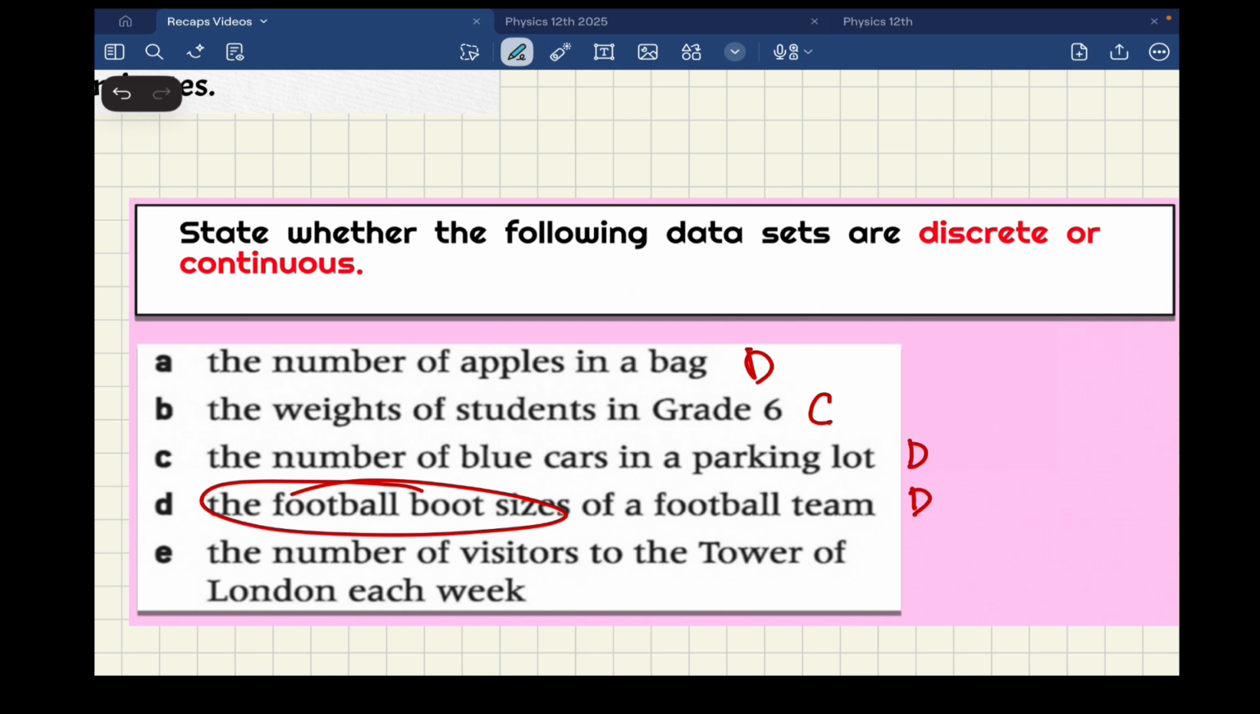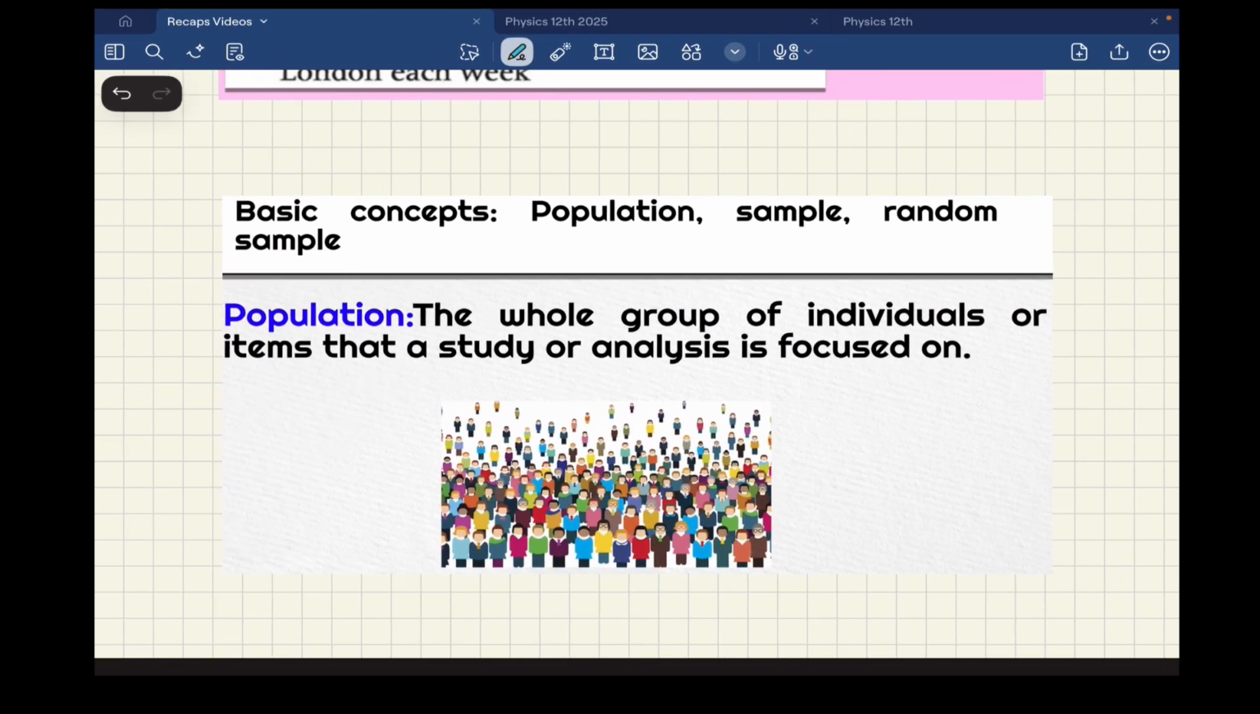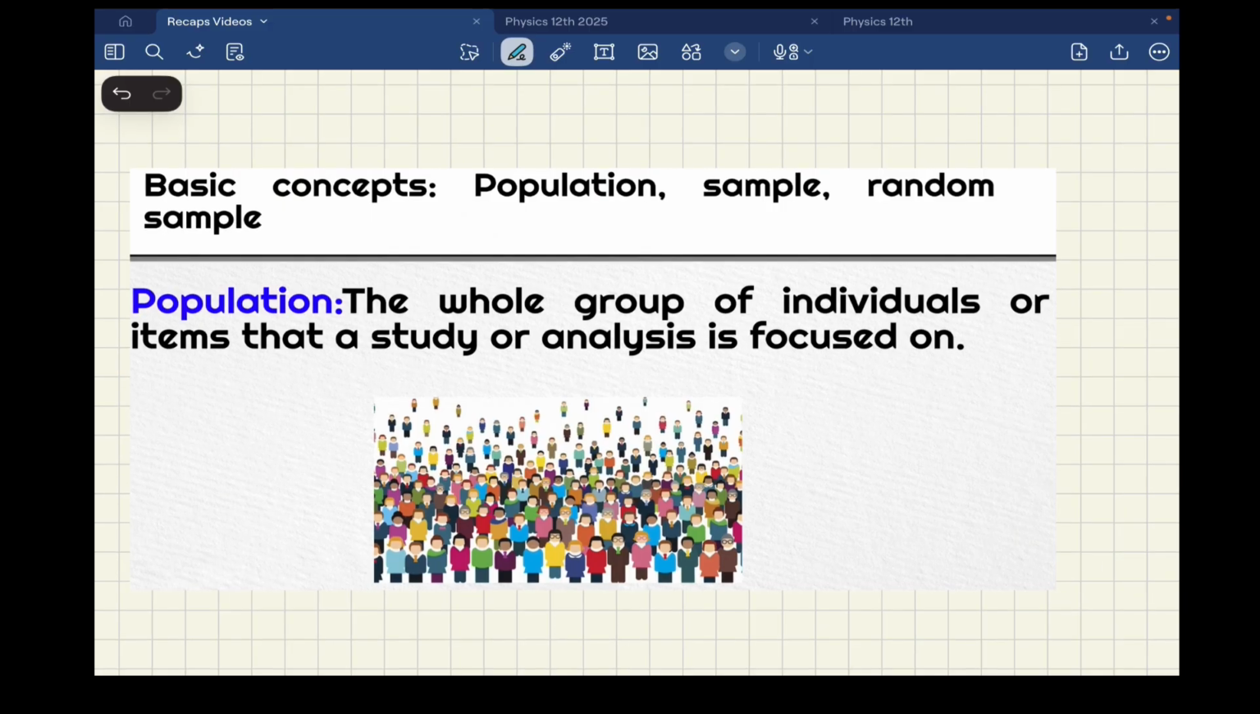The number of visitors to the Tower of London. So this is something discrete because we are talking about people. We cannot have like 2.3 people, 2.5 people. It doesn't exist. So this is discrete. Then what else? Then we are going to continue with basic concepts.